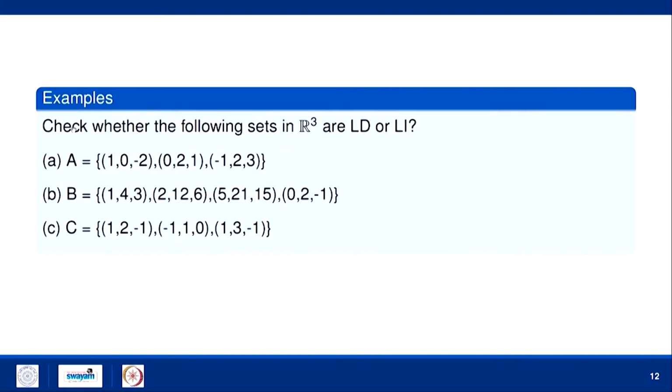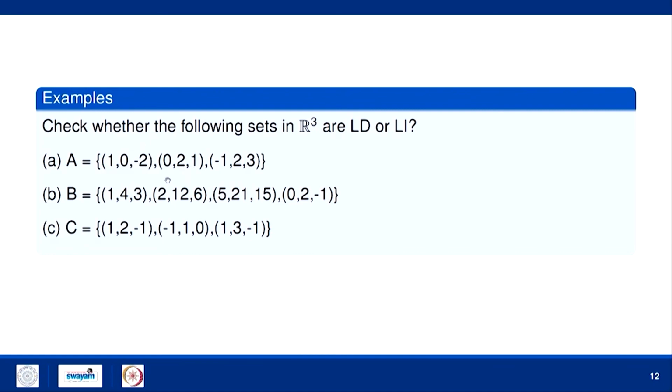Now, we have some examples. Check whether the following sets in R3 are LD or LI. So, first is 1 0 minus 2, 0 2 1, minus 1 2 3. What I do is take the sum of the first and third vector. So, 1 minus 1 gives 0, 0 plus 2 is 2, and minus 2 plus 3 is 1.